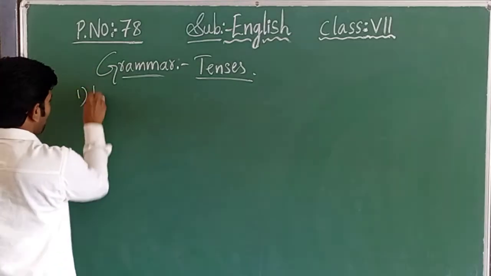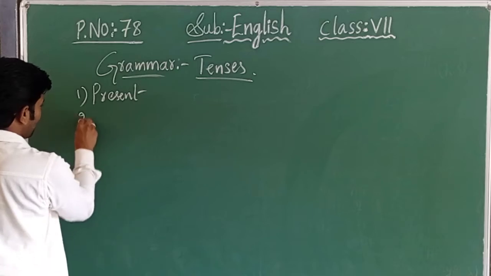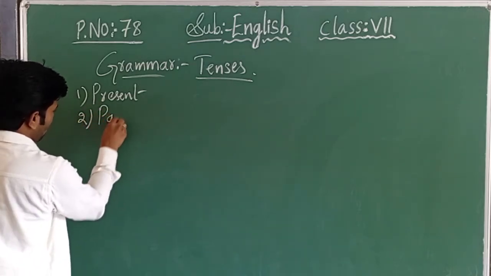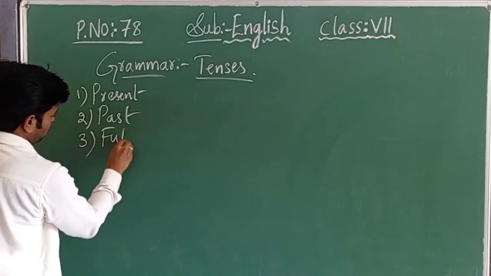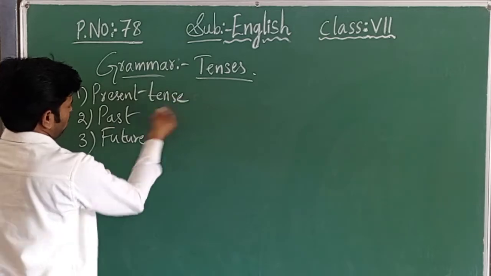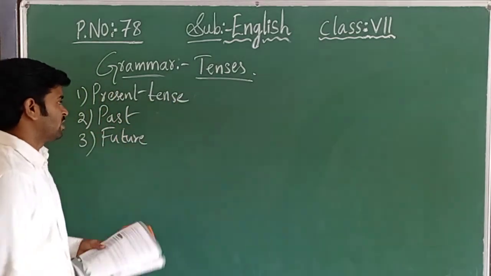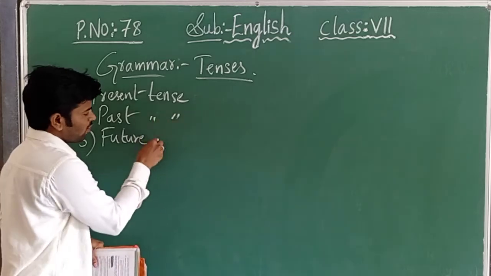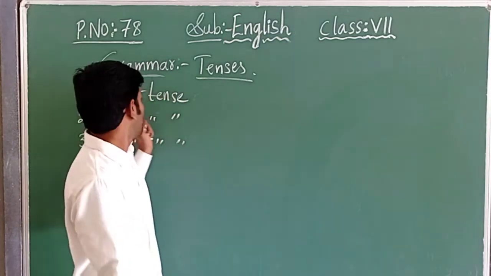First one is present tense. Second is past tense. Next one is future tense. Okay. Present tense, past tense, future tense. From primary till the 6th class you have learned about these tenses.